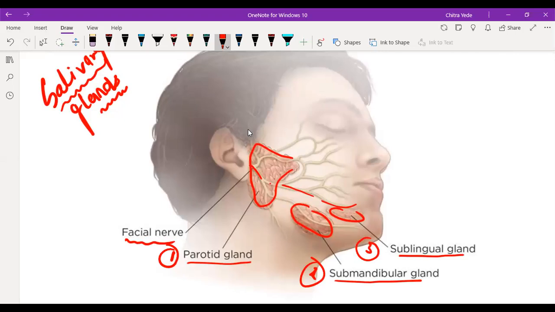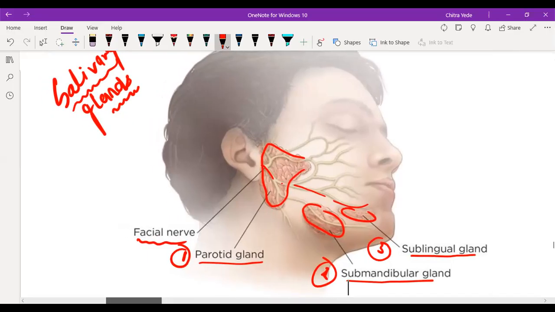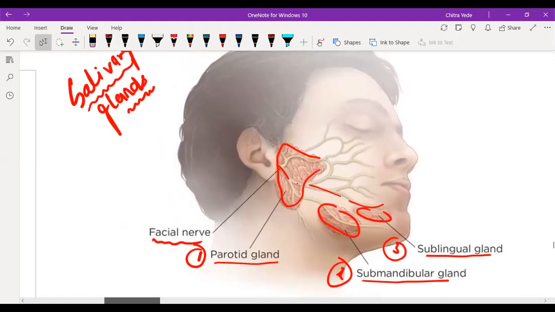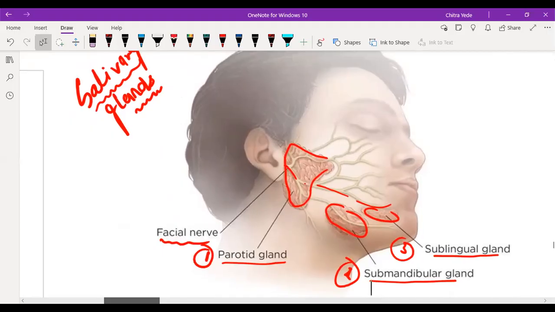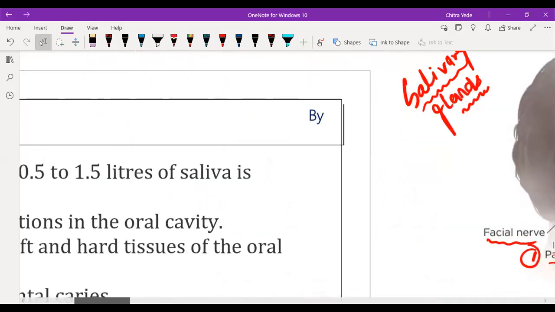Understood, beta? Have you taken the screenshot for this diagram? Yes, sir. So just remember there are three pairs of salivary glands. Number one is the parotid gland, number two the submandibular gland, and number three the sublingual gland. You have to remember the names also.